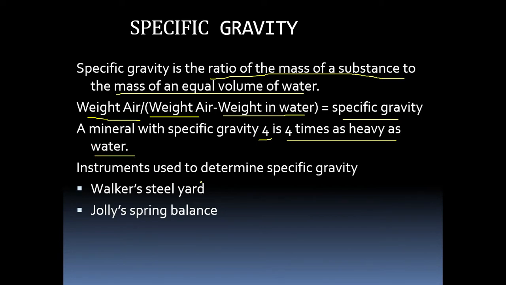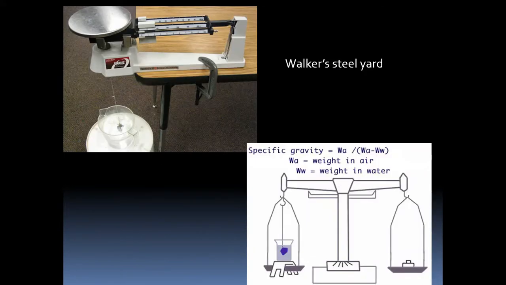So there are two methods from which we can find out the specific gravity. One is the Walker-Steelyard balance and another is the Jolly spring balance. For your syllabus, we have only the Walker-Steelyard balance, so we'll concentrate on that and see how to find out the specific gravity with the help of it. Here you can see the Walker-Steelyard. There is an adjustment bar, a scale bar, and here there is a thread, and here you can see a mineral, which is attached by this thread to the bar.